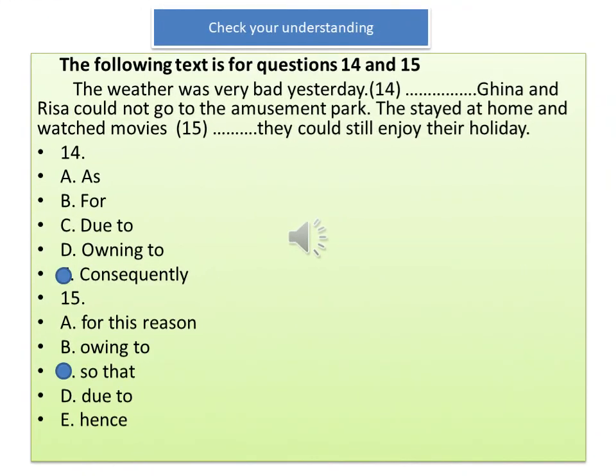Check your understanding. The following text is for questions 14 and 15. The weather was very bad yesterday. 14. Gina and Risa could not go to the amusement park. They stayed at home and watched movies. 15. They could still enjoy their holiday. 14. A. As. B. For. C. Due to. D. Owning to. E. Consequently. The answer is E.